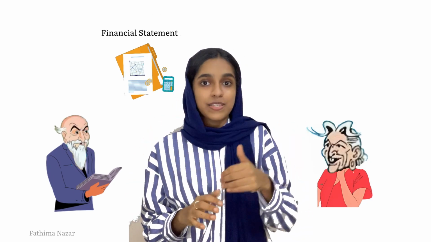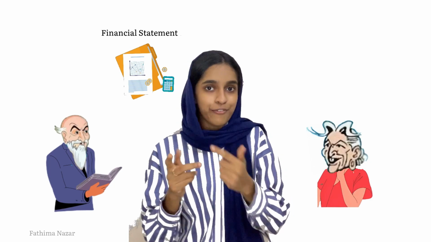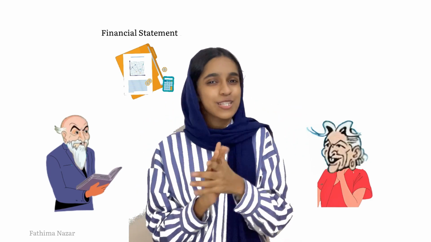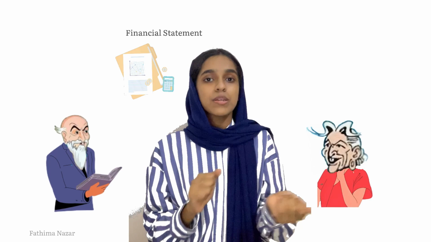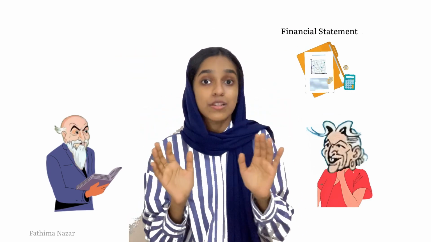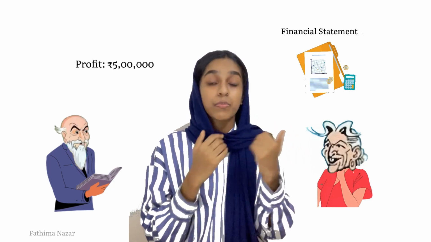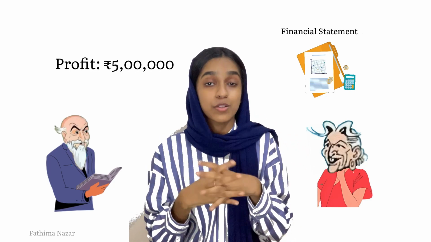So Kutusin is running a sole proprietorship business and it is going very well. And one day he returns from his office and he keeps his financial statements on the desk or the table, whatever it is. Dagini passes by the dining table and she sees a file of all these records and she is curious to know what is inside. So she picks up the file and sees the profit and loss statement, and she is amazed to see that there is a profit of 5 lakh in the profit and loss statement.